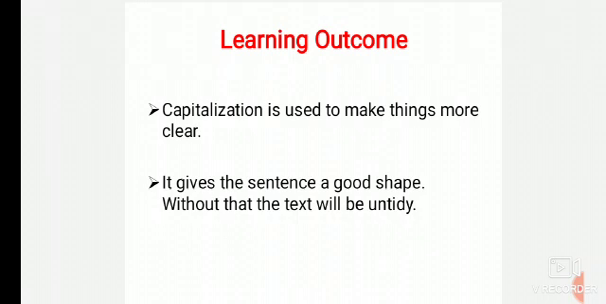The first one is that capitalization is used to make things more clear. If we use capitalization, then the text will be more clear to all of you. It gives the sentence a better shape, and without this, the text will be untidy.